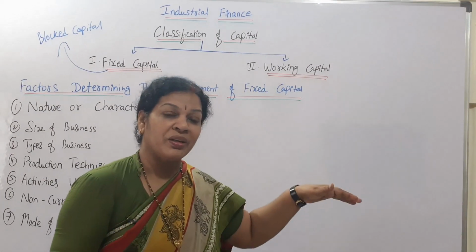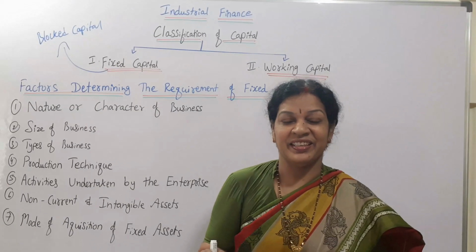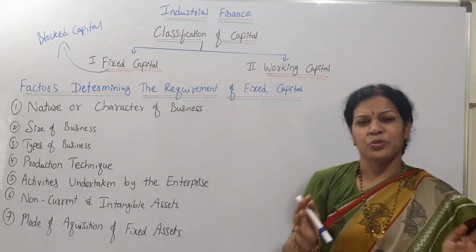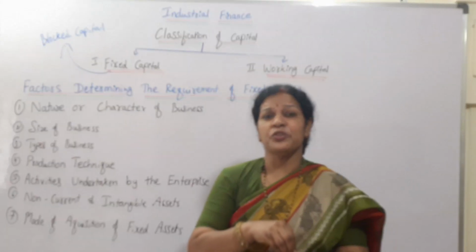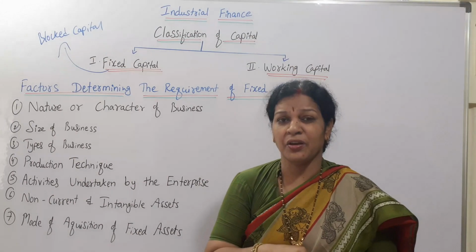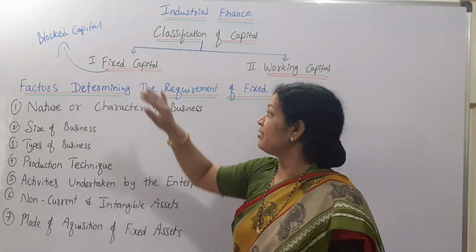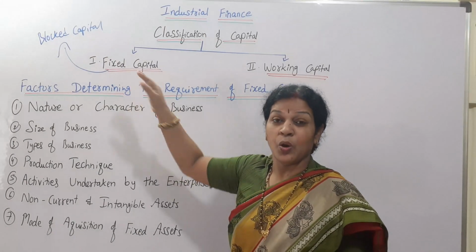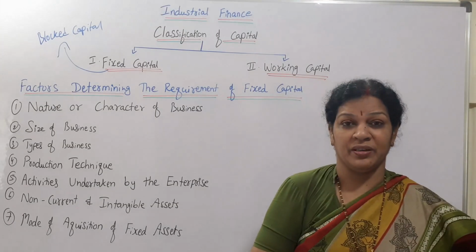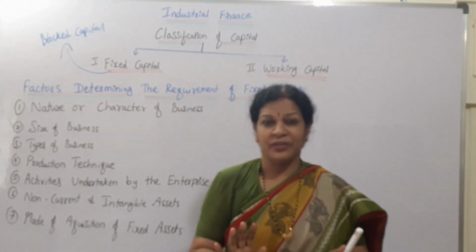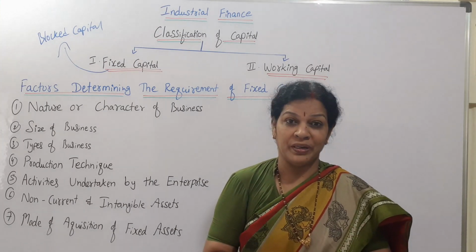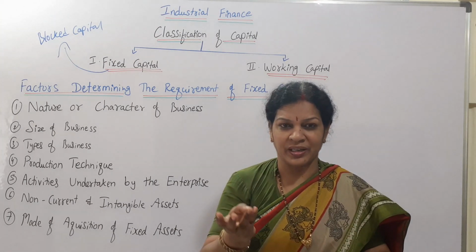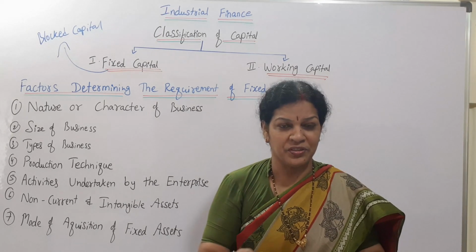We'll see working capital in depth in the next class. Today we'll focus only on fixed capital, the capital which is used for purchasing fixed assets, as we have learned. Why do we need fixed capital? Generally for any organization, we need to buy the minimum equipment and minimum places required, like land, building, machinery, furniture.